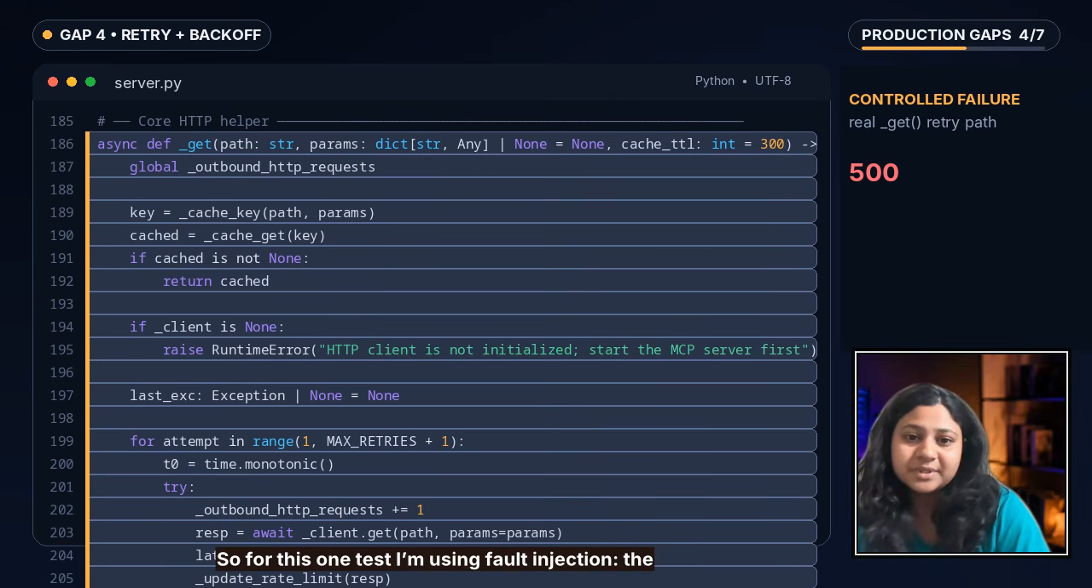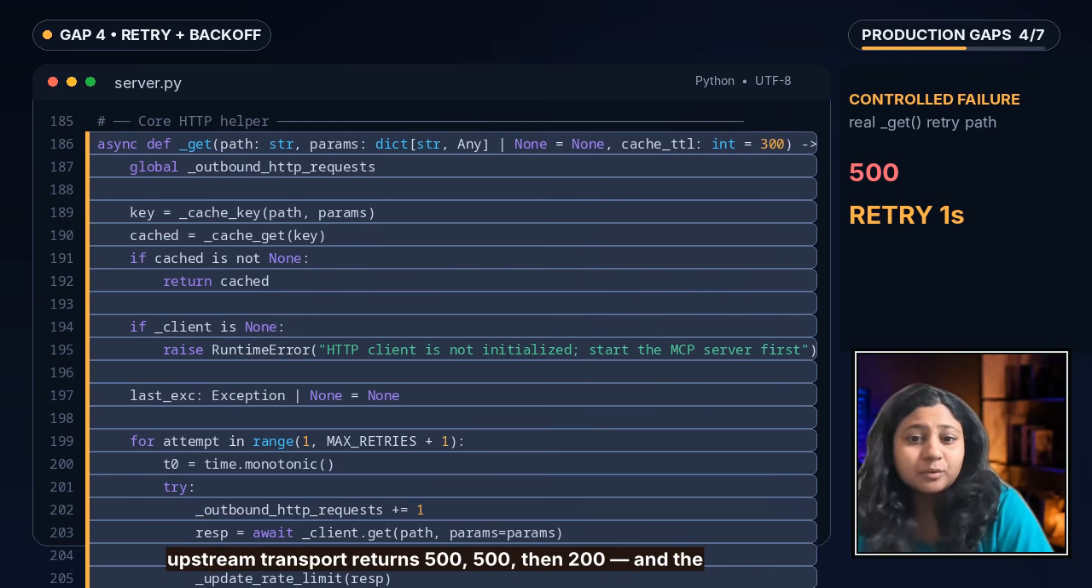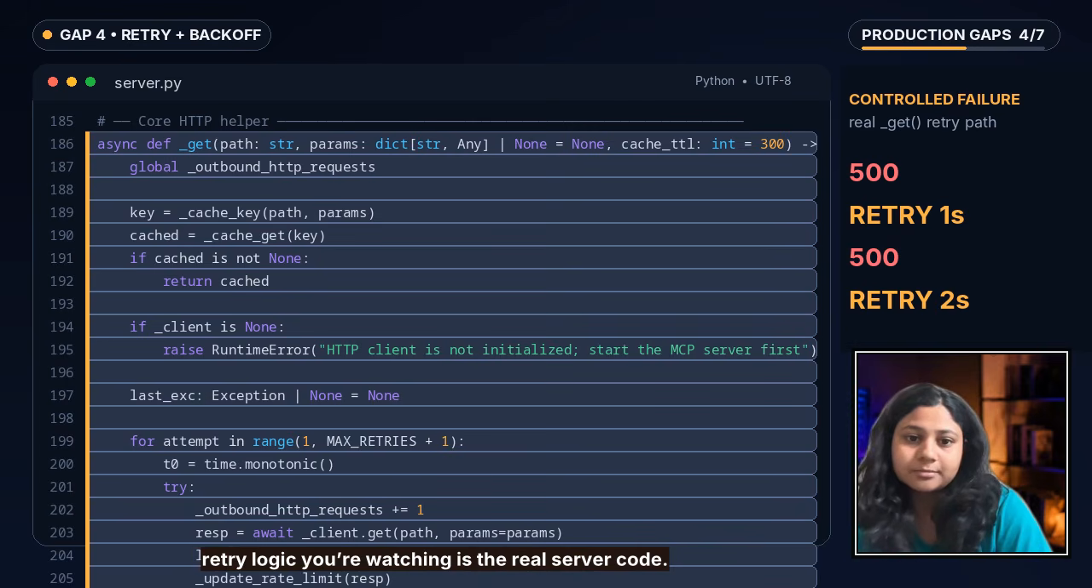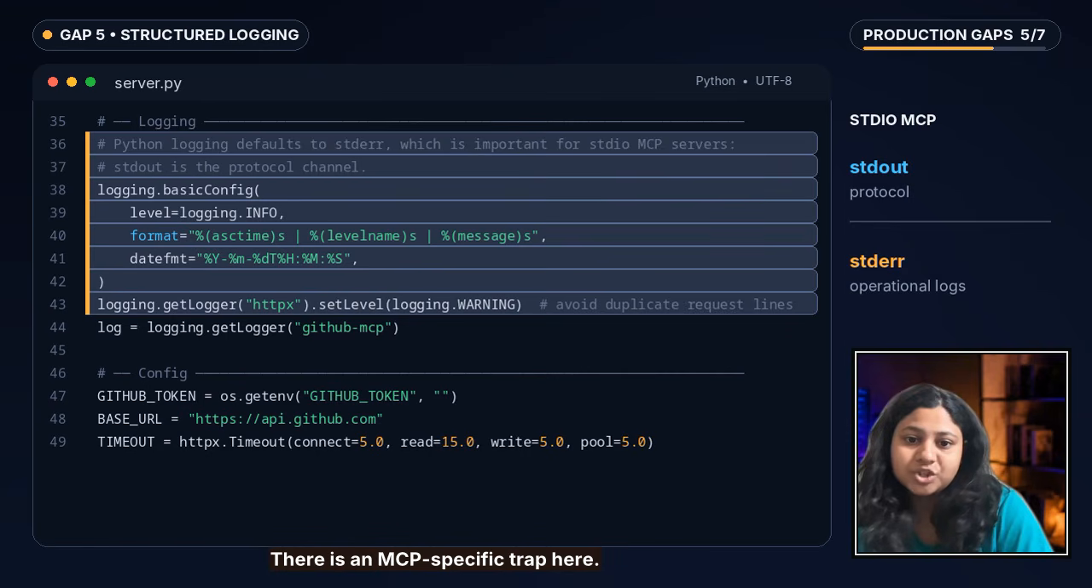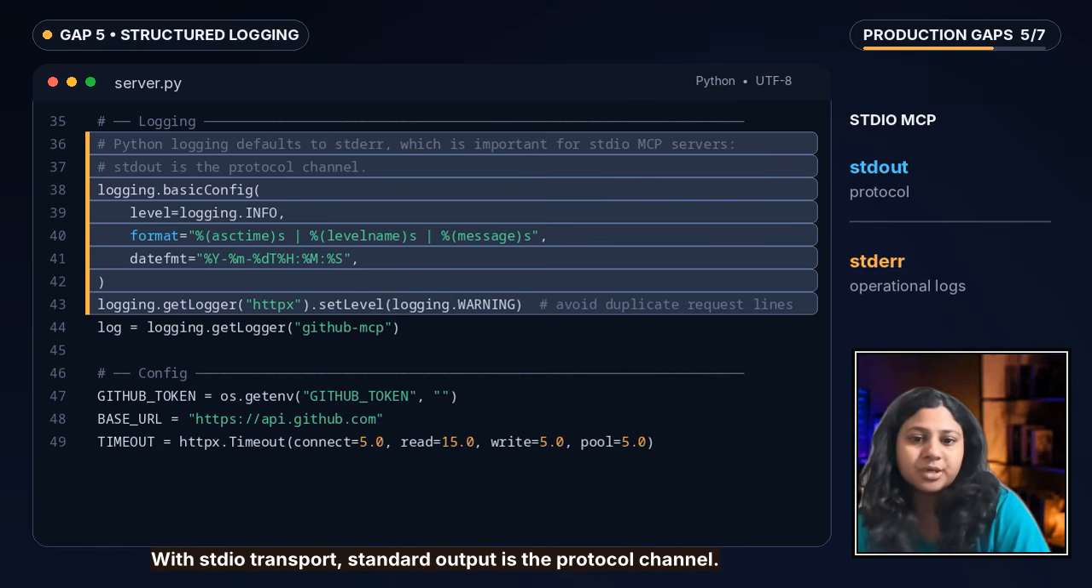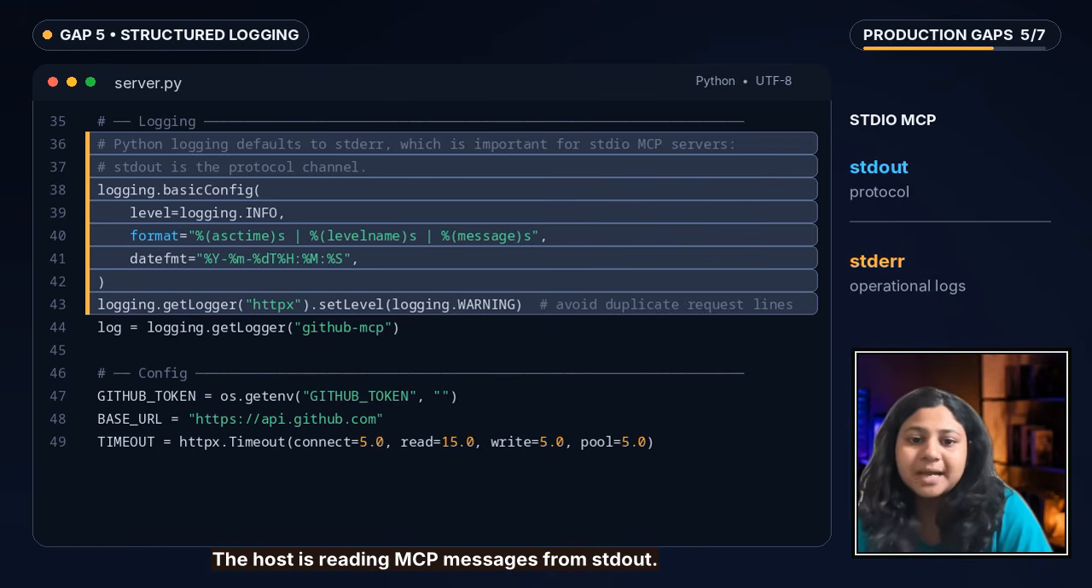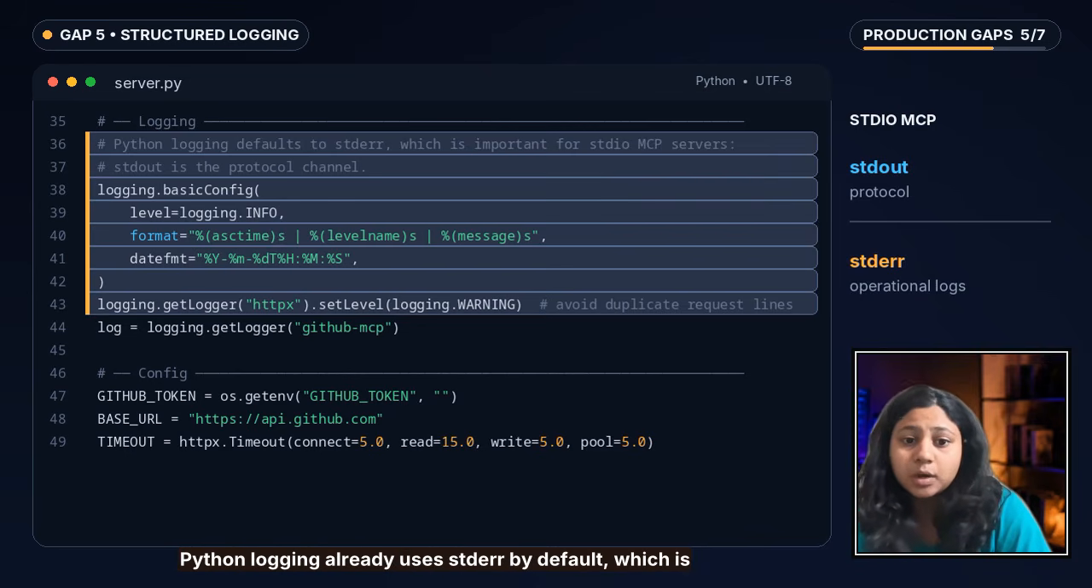Now coming to the fifth gap, logging that does not break the MCP. So gap 5 looks boring until your MCP server stops working, like logging. There is an MCP specific trap here with standard input output transport. Standard output is the protocol channel. So the host is reading MCP messages from the standard output, and your operational logs belong on the standard error. And Python logging already uses standard error by default, which is exactly what we want.